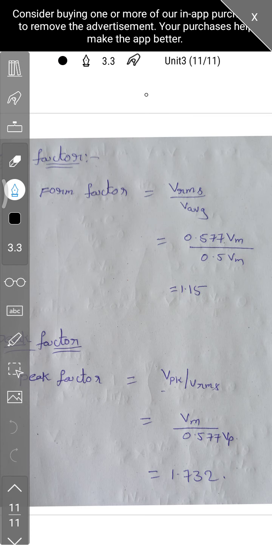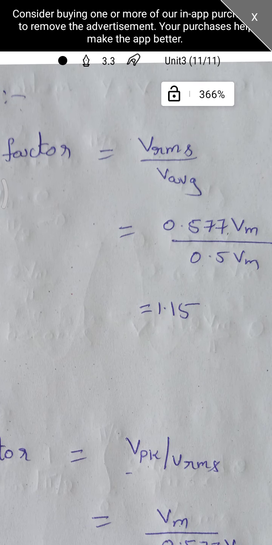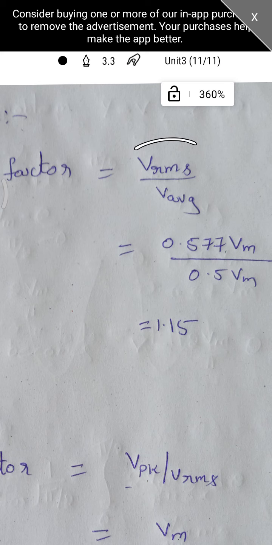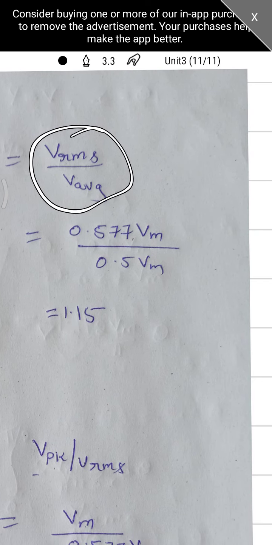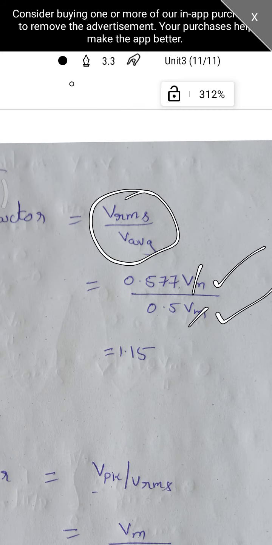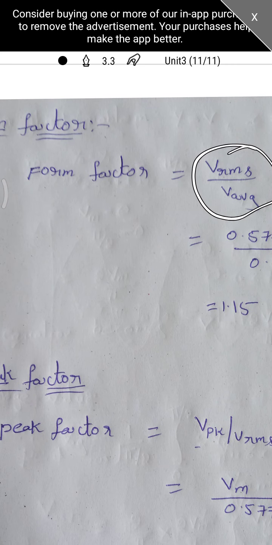Next, form factor. How can we find out this form factor? By substituting the RMS value and average value in the form factor formula. Already we know that form factor is VRMS by V average, and already we calculated VRMS as 0.577 and V average as 0.5 into Vm. If you simplify this, we are getting 1.15. This Vm gets cancelled, so this form factor has no units.